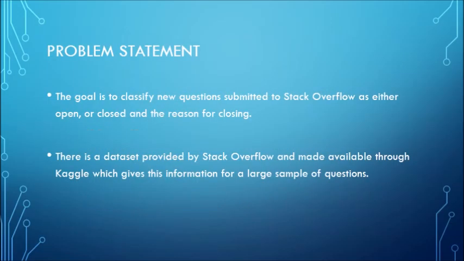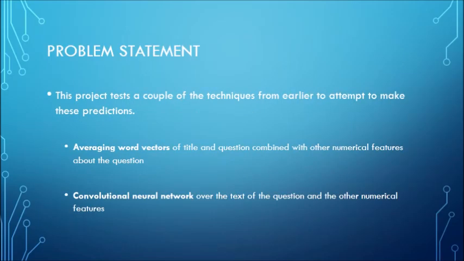Now to state the problem more formally. The goal of this project is to classify new questions submitted to Stack Overflow as either open or closed, and the reason for those closings. This will be using a dataset provided by Stack Overflow of lots of questions and made available through Kaggle. In this project, I do two of the techniques mentioned before. The first is averaging word vectors of the title and question combined with other numerical features. The next is the convolutional neural network model.